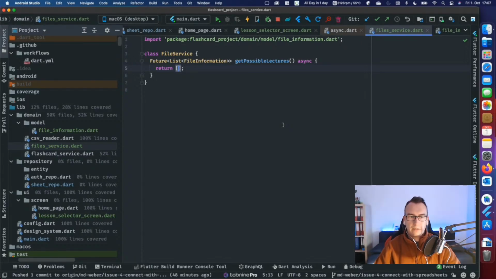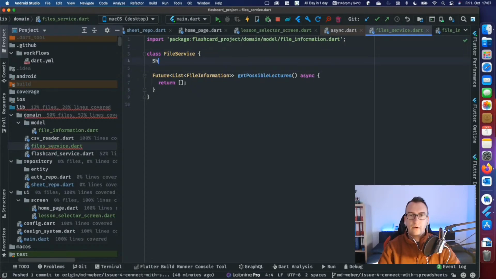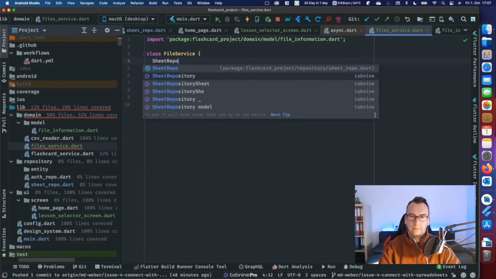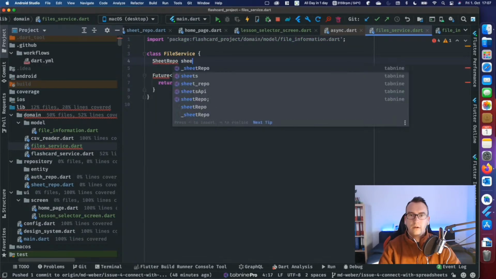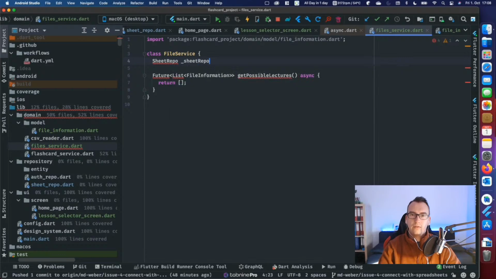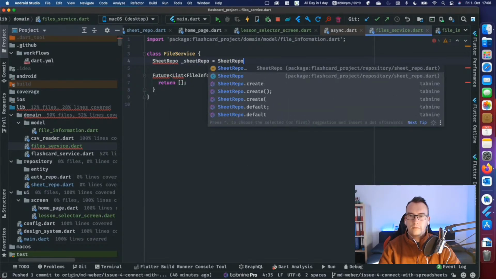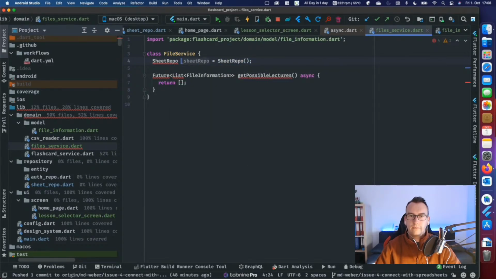Not so good, right? At the moment, we have the knowledge that our sheet repository will return us the information that we need. So what we can do is ask our sheet repo. I can make that like this. Create a new one.